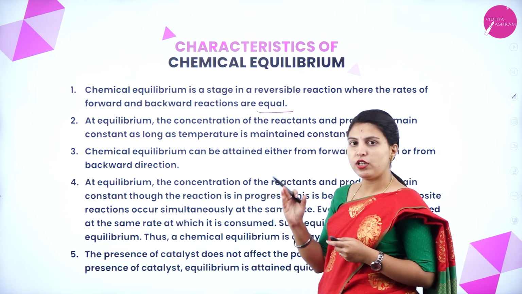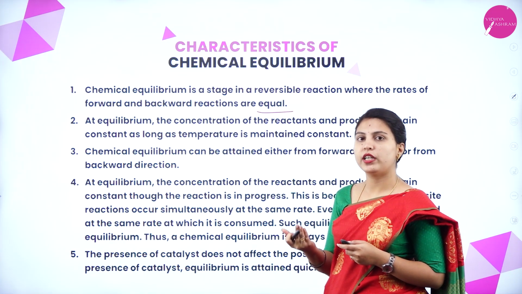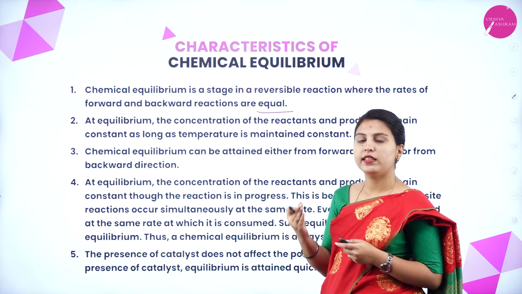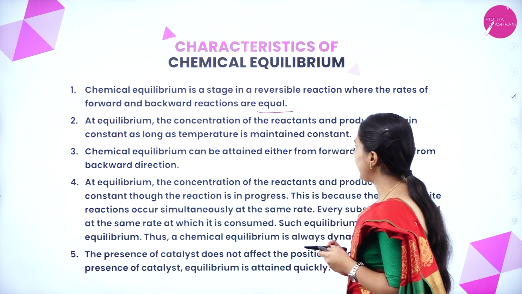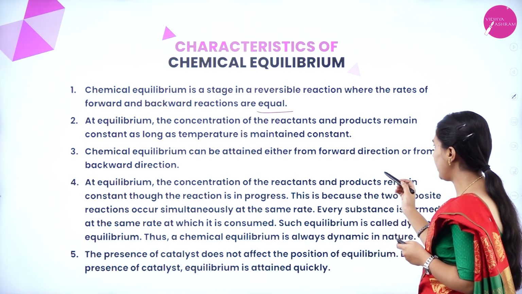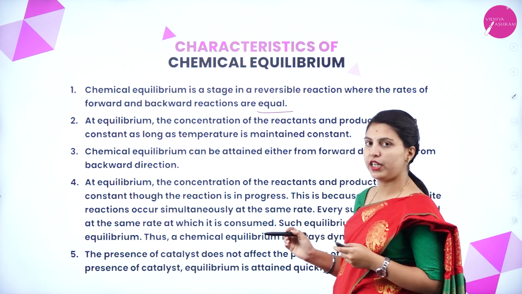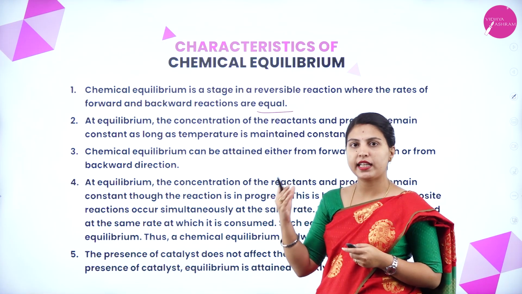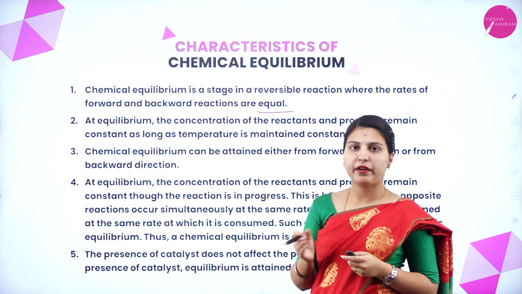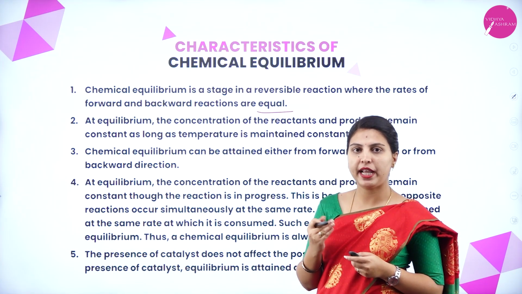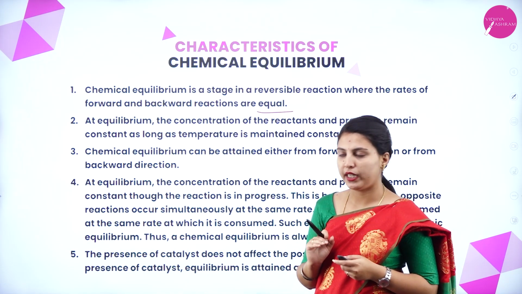At equilibrium, the concentration of the reactant and product will be constant till the temperature has been changed. Chemical equilibrium can be attained either from forward direction or from backward direction. There is no rule like the chemical equilibrium should attain from forward direction only or backward direction only. It can attain from any direction, but it should attain.